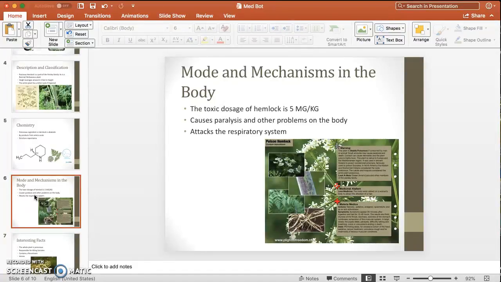Its overall cause of death is normally paralysis of the respiratory system, but even if smaller doses are ingested, it can still have effects on the respiratory system other than death, as well as nausea and weakness. But respiratory paralysis is the overall cause of death when the correct dosage is ingested.